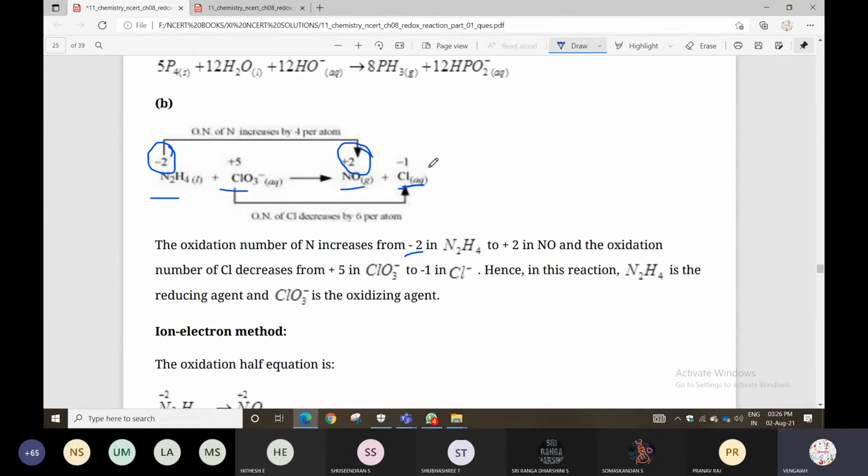For example, for nitrogen, take nitrogen as X, so 2 nitrogens will be 2X. Hydrogen will be +1, with 4 hydrogens. Then what is the X value? 2X equals -4, then X equals -2. Like that you can calculate. Understood?